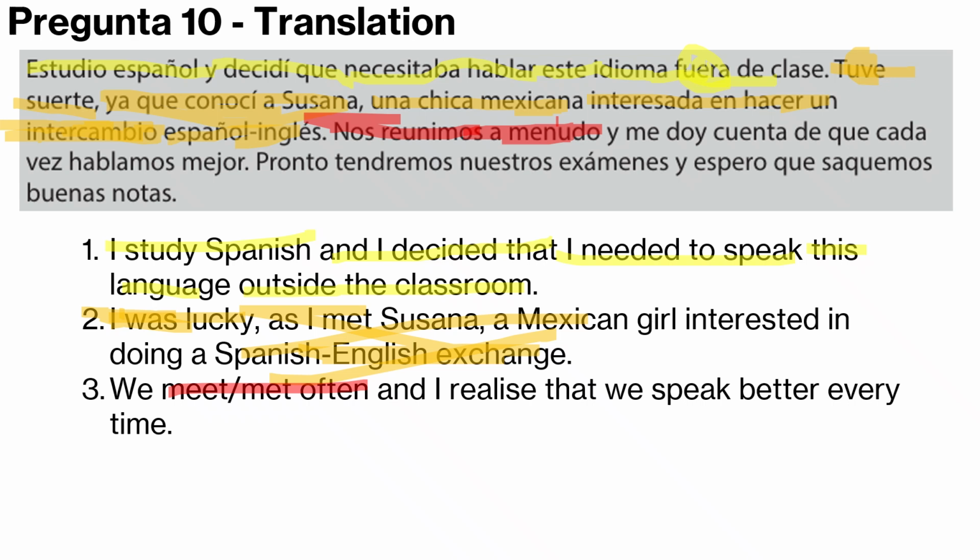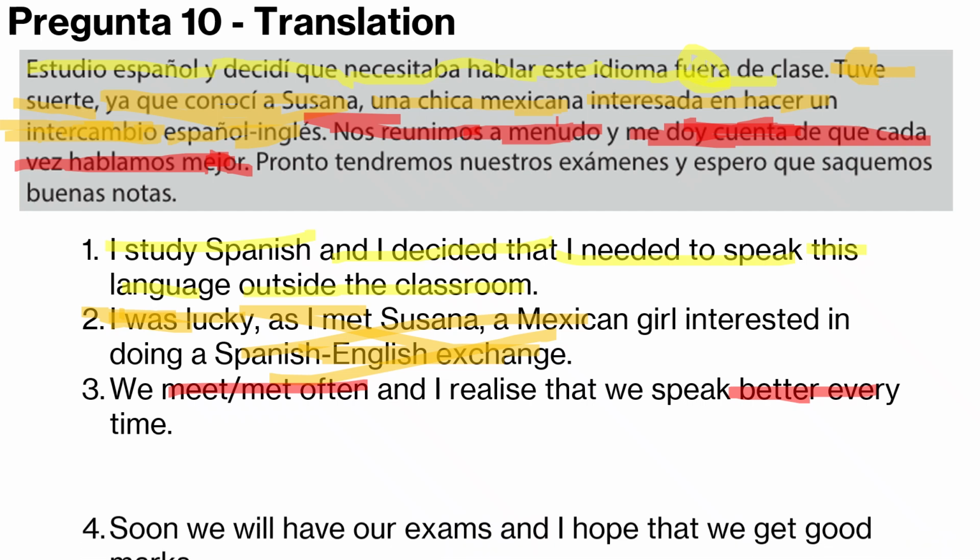And I realise that we speak better every time. So me doy cuenta de que cada vez hablamos mejor. Me doy is probably the word that you didn't get there. That's quite hard. So I realised. That's a tricky one. And we speak better every time. It's a bit tricky there with word order. Mejor, it might have tripped you up. That just means better. But you might have said something else. If you didn't know what doy was, it might have thrown you off. And unlike the last translation, there's nothing you could find in this text.